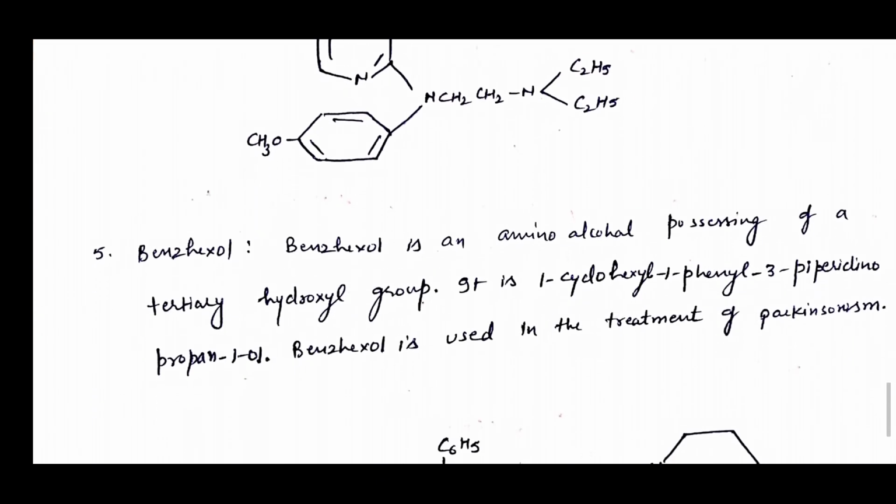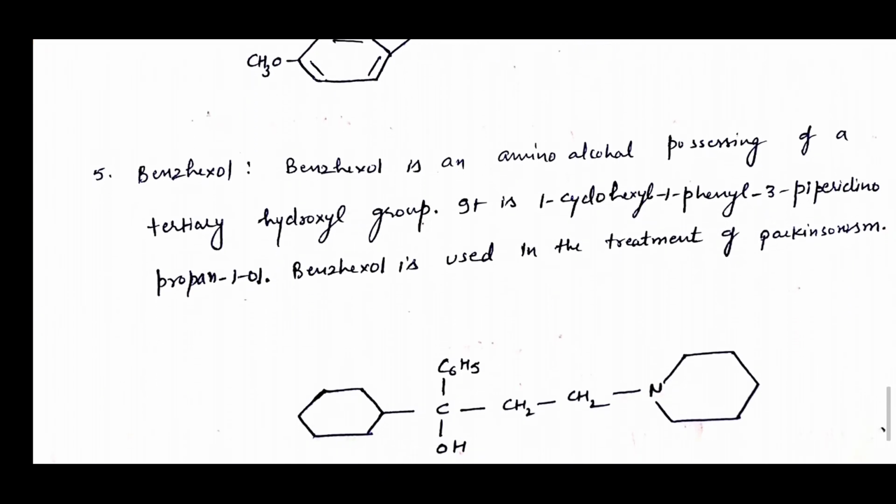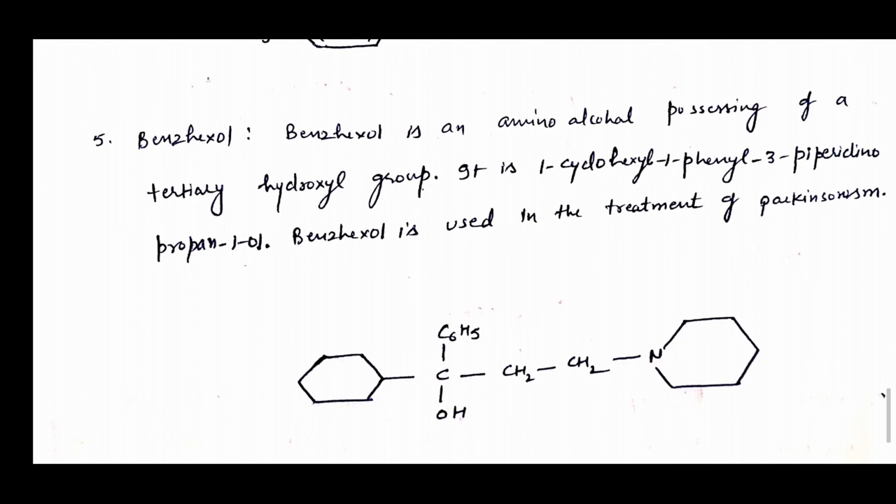Now last is benzhexol. Benzhexol is an amino alcohol possessing a tertiary hydroxyl group. It is 1-cyclohexyl-1-phenyl-3-piperidino propan-1-ol. Benzhexol is used in the treatment of Parkinsonism. You can see the structure of benzhexol. It contains a piperidine ring. So this is all about the pyridine nucleus.